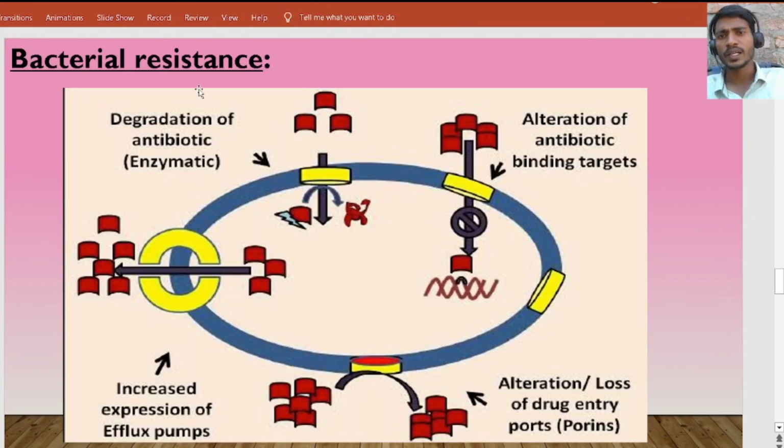Next, bacterial resistance. Then we will discuss how bacteria get resistance to antibiotics. For example, take penicillins.